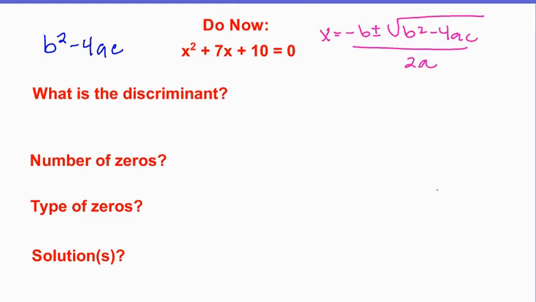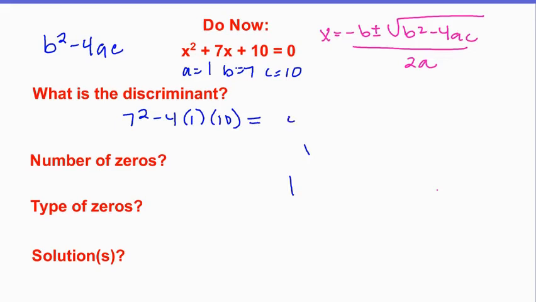Okay, so before we even find the answers, we can know what we're expected to find. Are we going to find real ones or imaginary ones? So a is 1, b is 7, c is 10. So we've got 7 squared minus 4 times 1 times 10. So I get 49 minus 40, which equals 9.